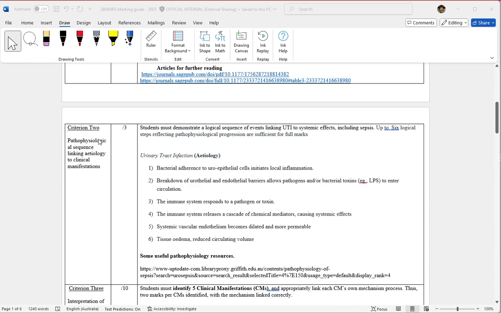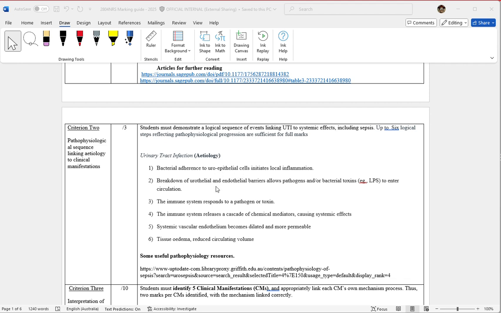In terms of criterion 2, this is a total of 3 marks. This is kind of the stem or the main skeleton of the concept map. So this is how it goes from the etiology to the broad process of sepsis. So what we're kind of looking for here is from the UTI, which is the etiology, the bacteria then starts to initiate inflammation in the urinary tract epithelium or the uroepithelial cells.